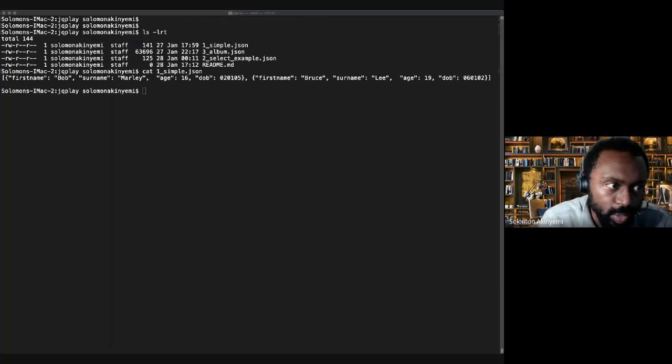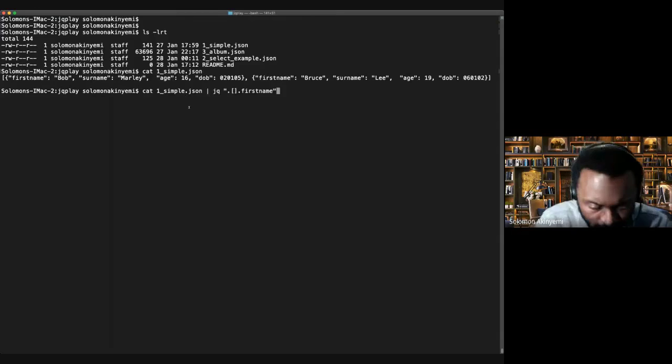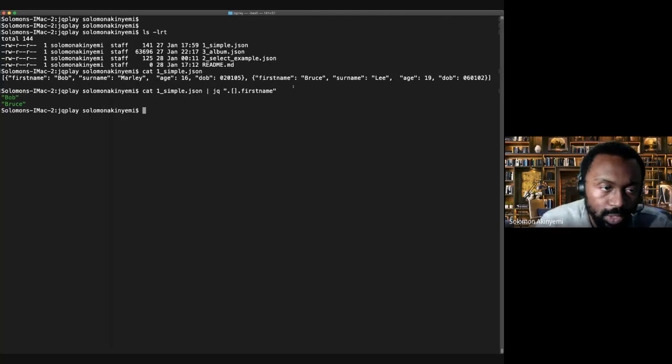The way I think of it is I'm asking questions. So the first question I'm going to ask is, I want to get all the first names. What I'm doing here is applying the iterator, and I'm also selecting the object identifier, the key first name. And if I run that, it returns Bob and Bruce. Nice, simple query.